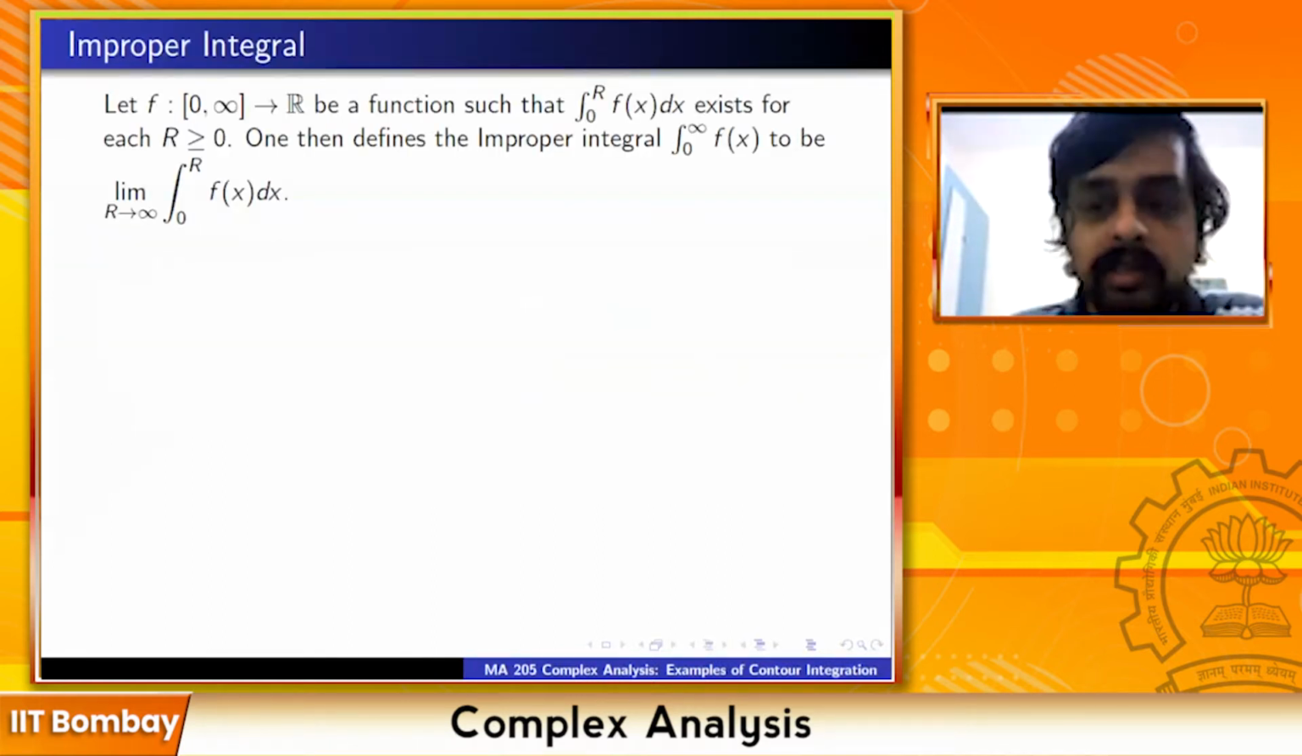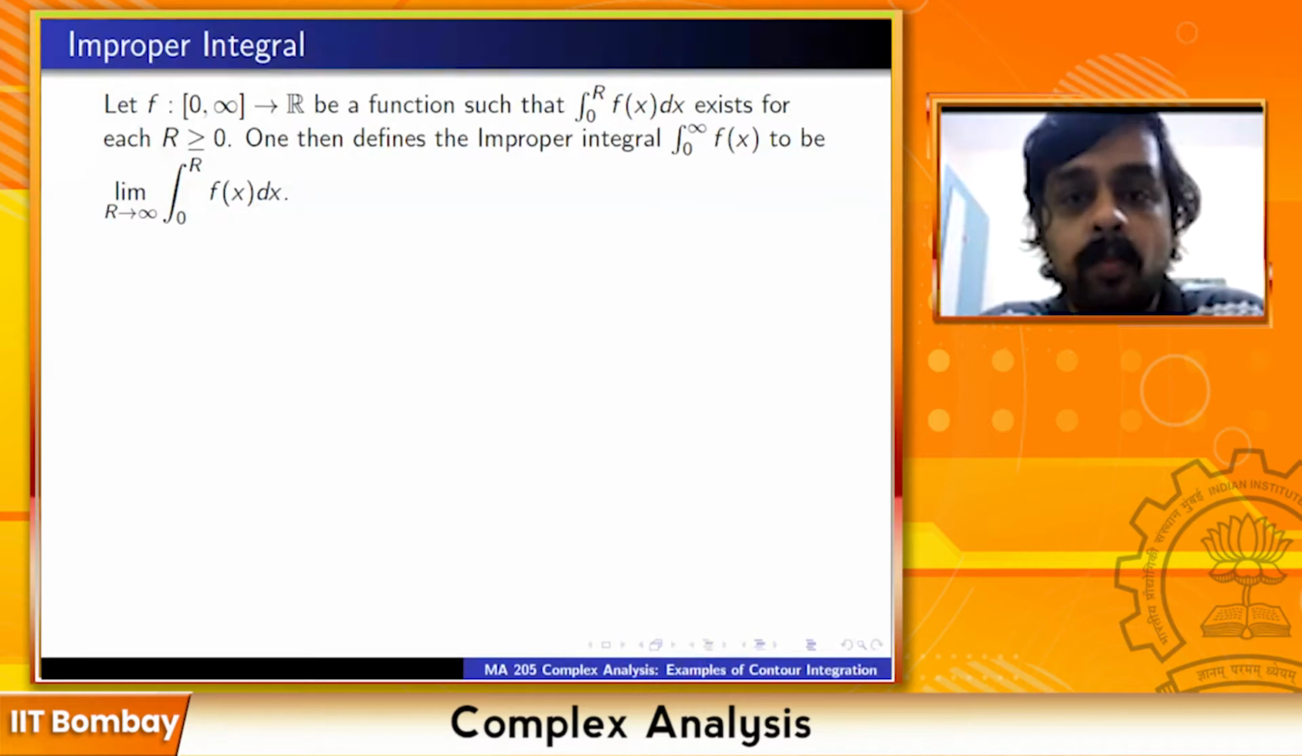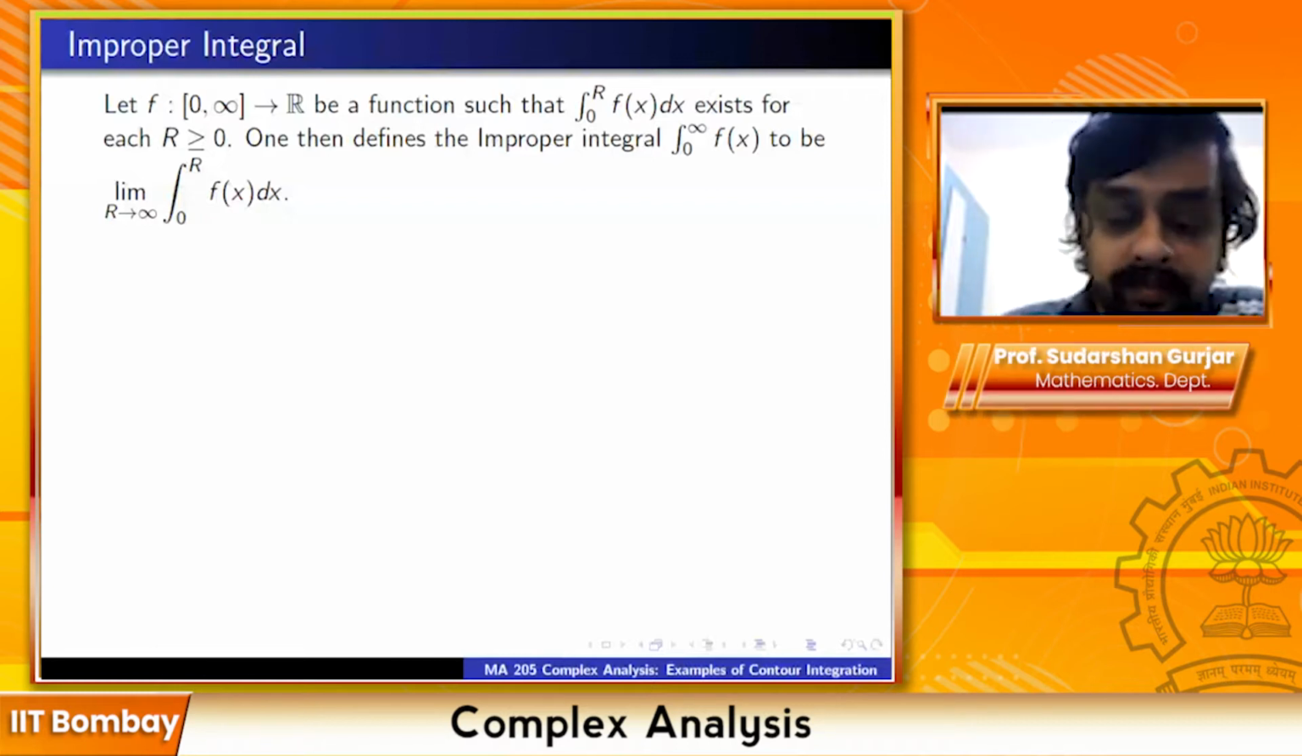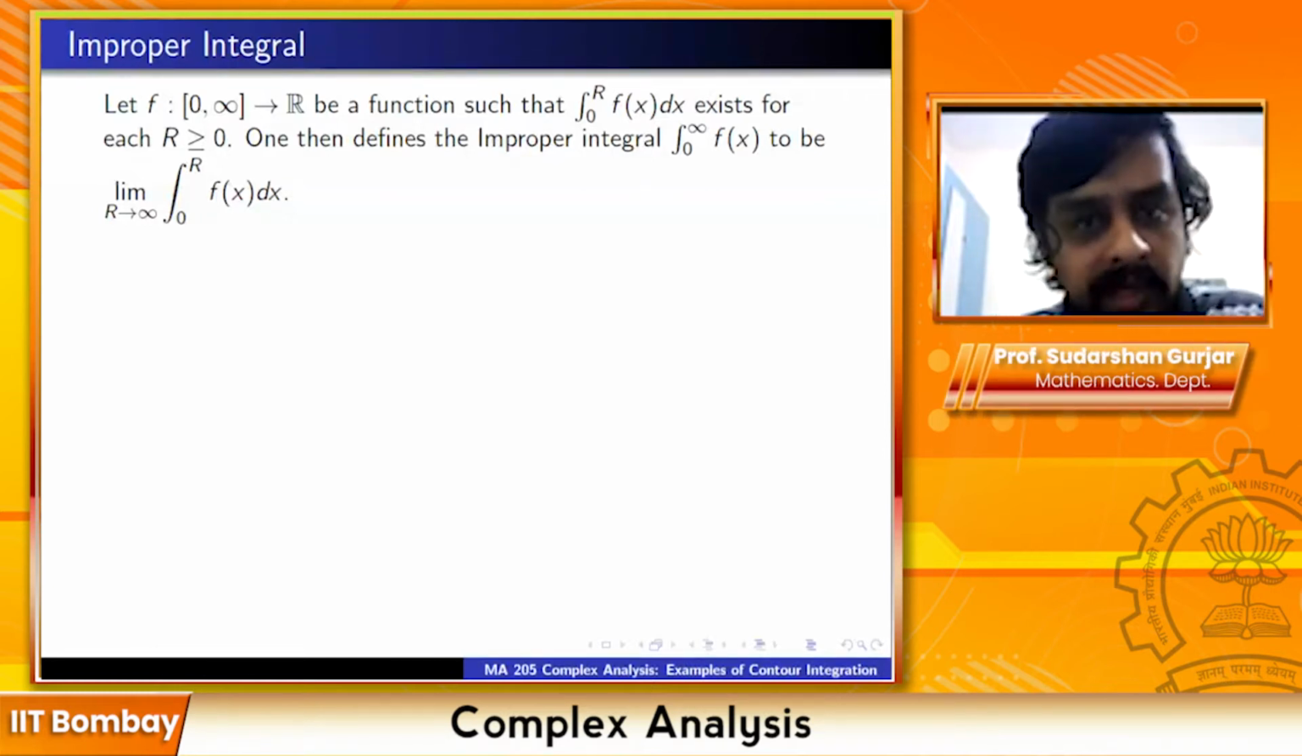So I'll just quickly recall the definition of an improper integral. Suppose you have f from 0 to infinity to R, your function, such that the integral from 0 to r of f(x) dx exists for each r greater than or equal to 0. Then we define the improper integral from 0 to infinity of f(x) to be the limit as r tends to infinity of the integral of f(x) dx from 0 to r. Integrate from 0 to r and take the limit.